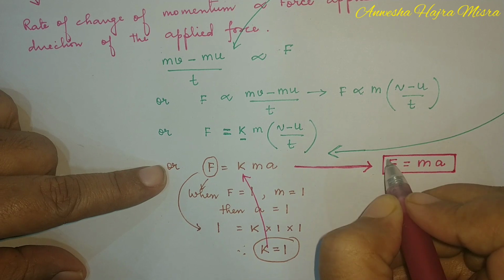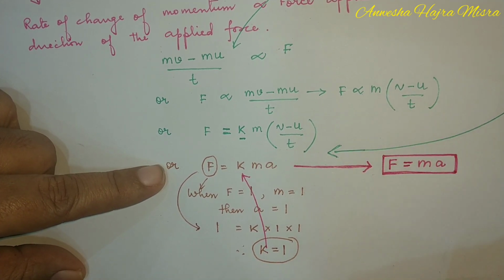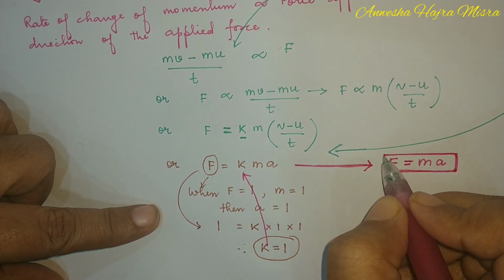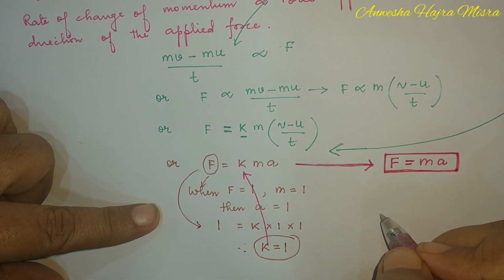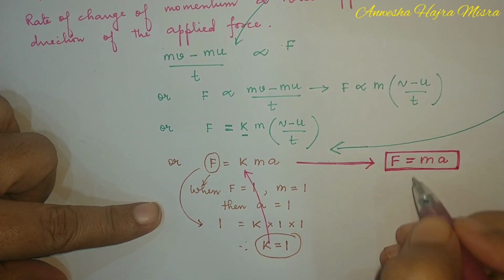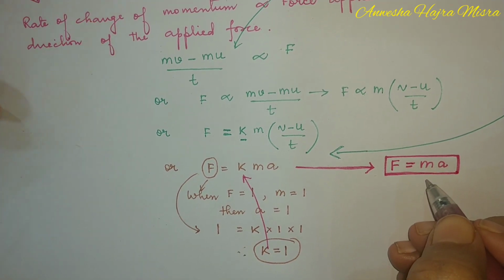Who gives you force at home? Ma. So remember, ma gives you force. What is m? m is mass, a is acceleration. Now, there are some limitations of this equation, children.